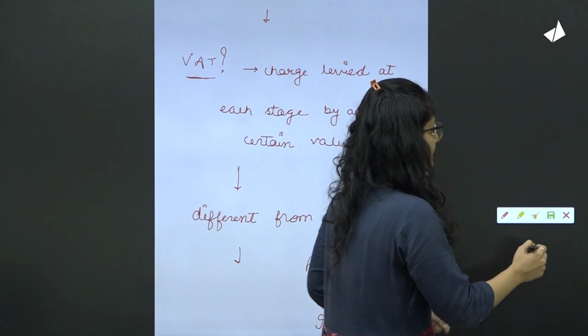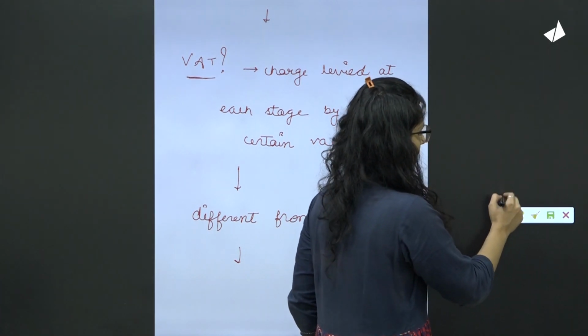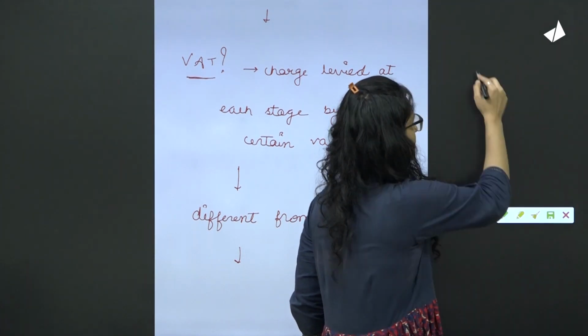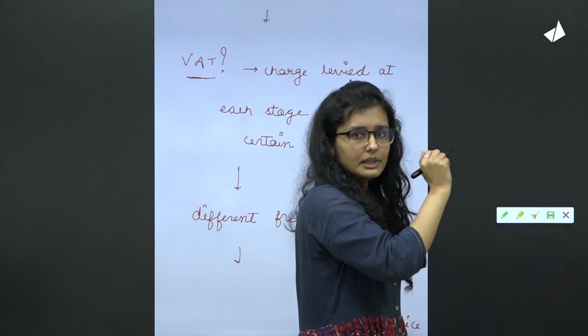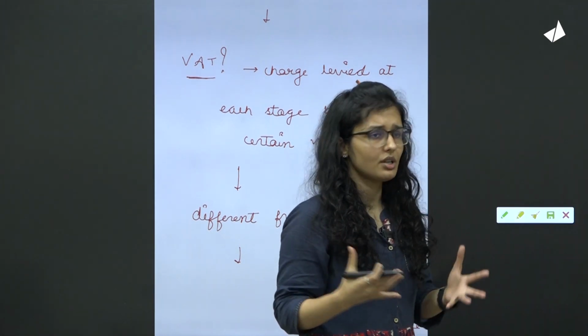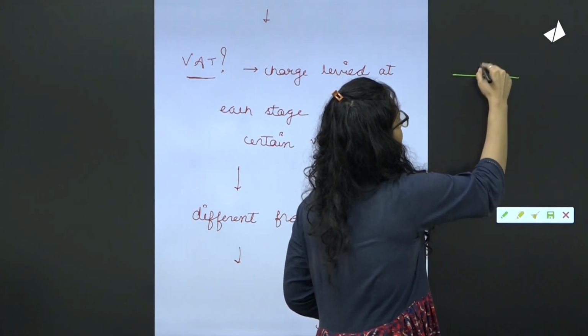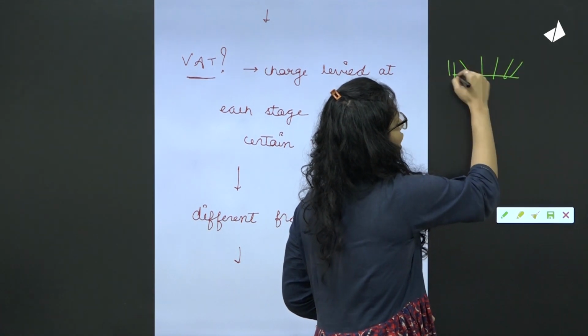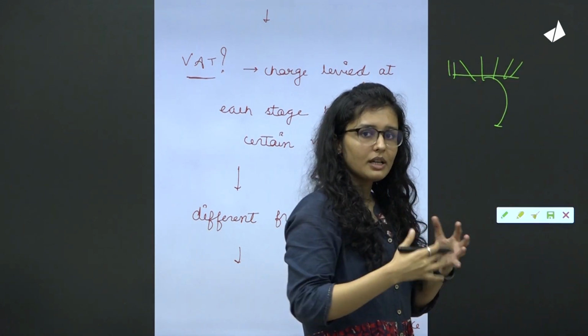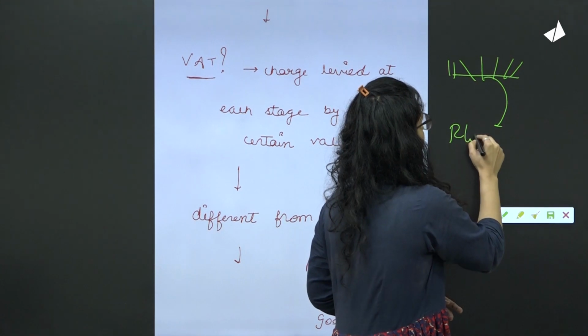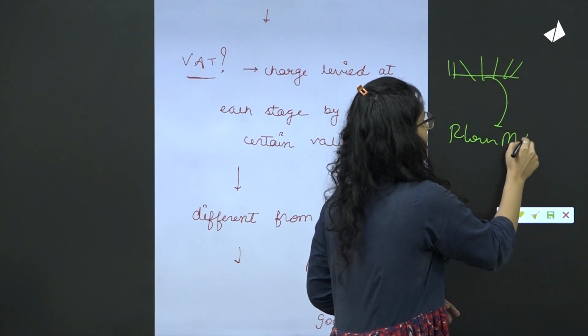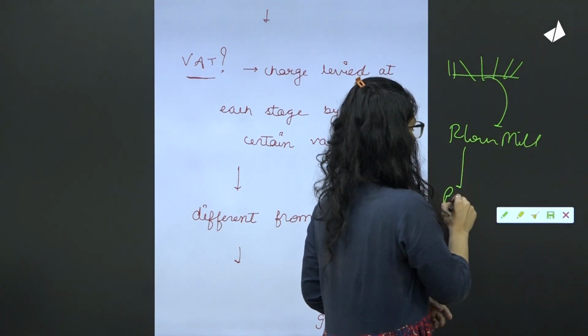Suppose crude oil is being imported. Or let's take a simpler example: the production of a biscuit. There is wheat in the crops. It goes to a factory to become flour, and from the flour mill it goes into a biscuit manufacturing unit to become a biscuit.